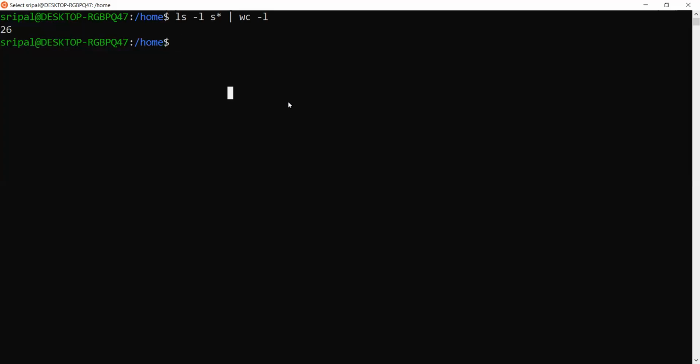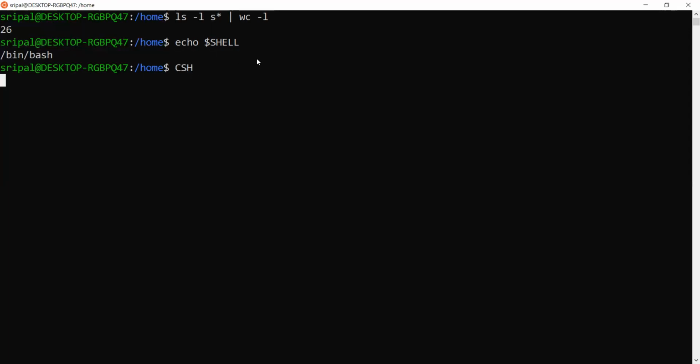Certain files get created, and using them we can adjust which shell we want to enter. So how do we check the shell? Echo dollar shell. In this case, we are using bash.